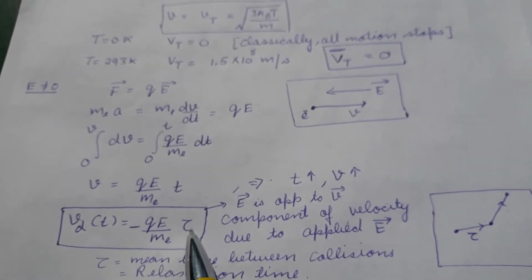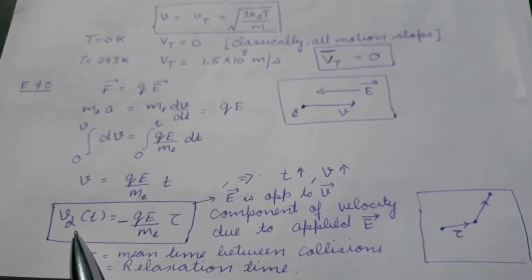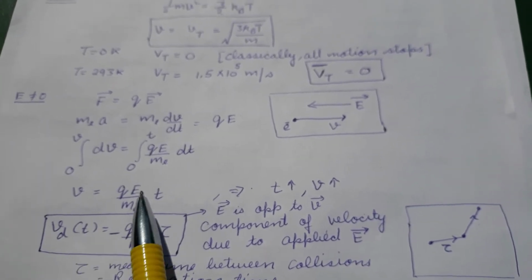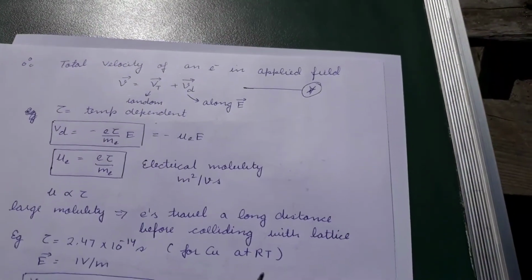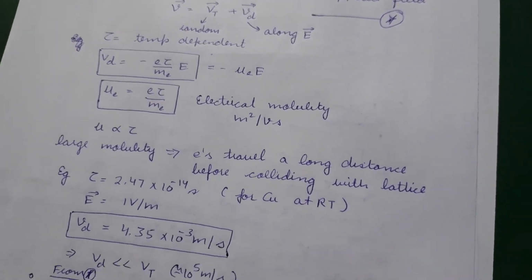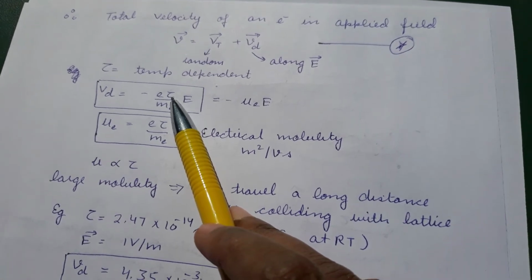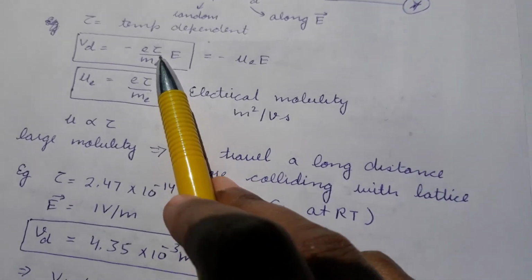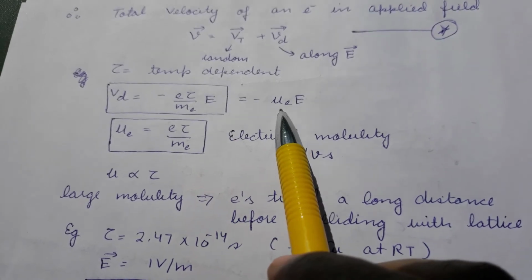So now this becomes a constant: charge on the electron is a constant, electric field is a constant, mass is a constant. So we will get a constant value of the drift velocity, and this velocity in the presence of an electric field is the drift velocity. This drift velocity is given by this relation, which depends upon relaxation time. But relaxation time itself is temperature dependent. And this term here turns out to be equal to the mobility of the electron.